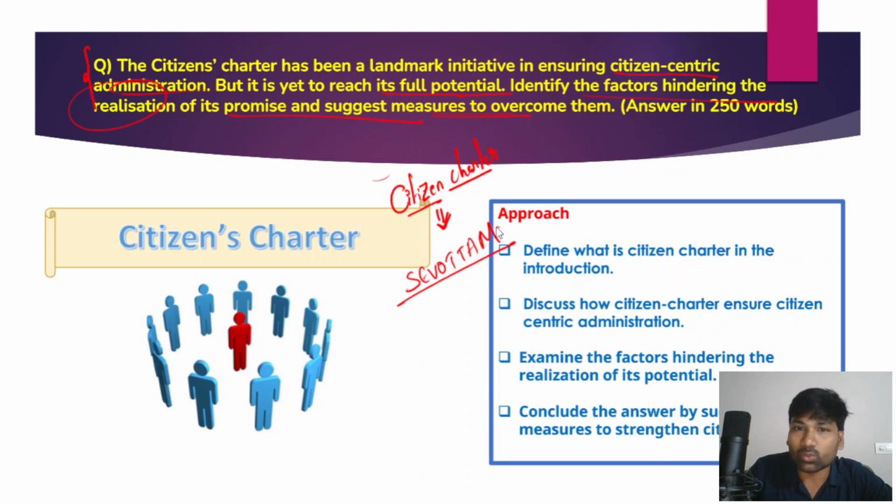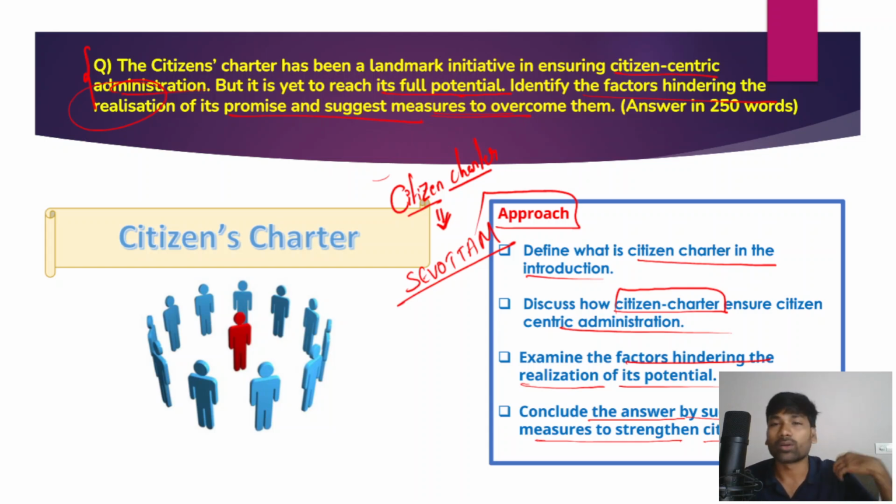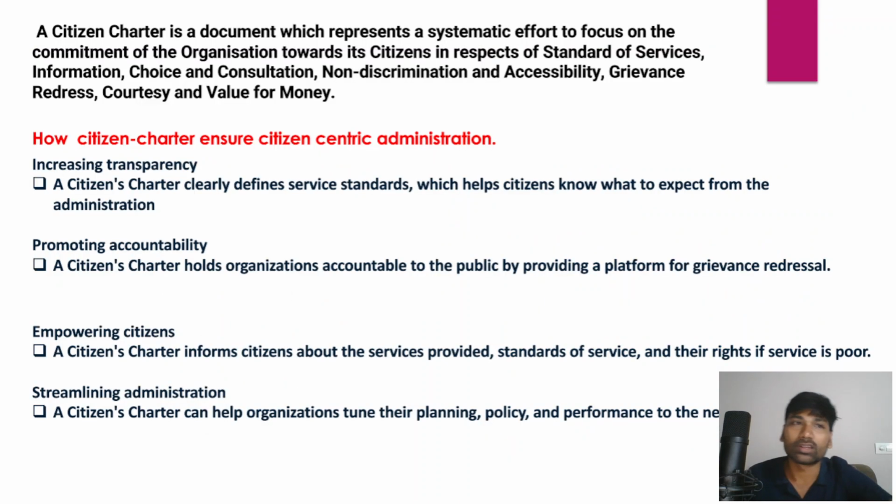So in this question, what should be the approach? First and foremost, you need to define what is citizen charter in the introduction, and then you need to discuss how the citizen charter ensures citizen-centric administration. And then you need to examine the factors which have been hindering the realization of its potential, and ultimately you need to conclude the answer by suggesting some measures to strengthen the citizen charter. So this should be the approach of this particular question.